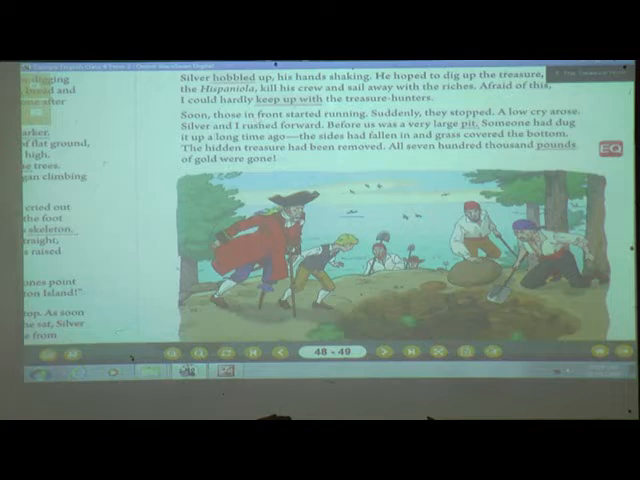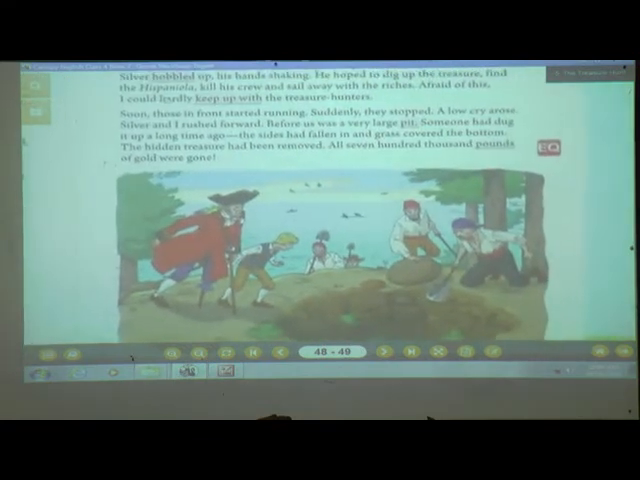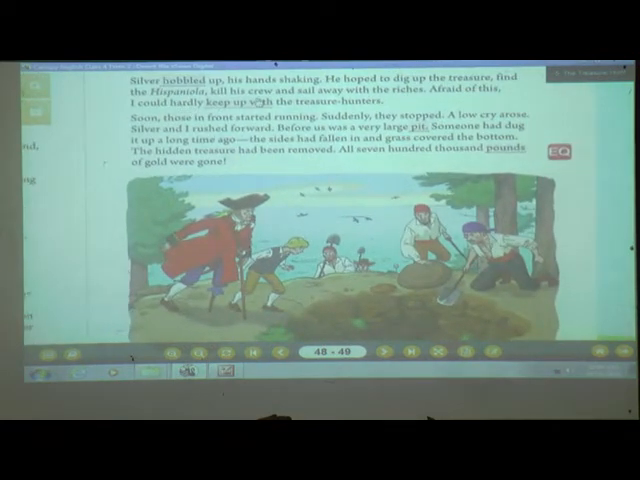He hoped to dig up the treasure, find the Hispaniola, kill his crew, and sail away with the riches. Afraid of this, I could hardly keep up with the treasure hunters.